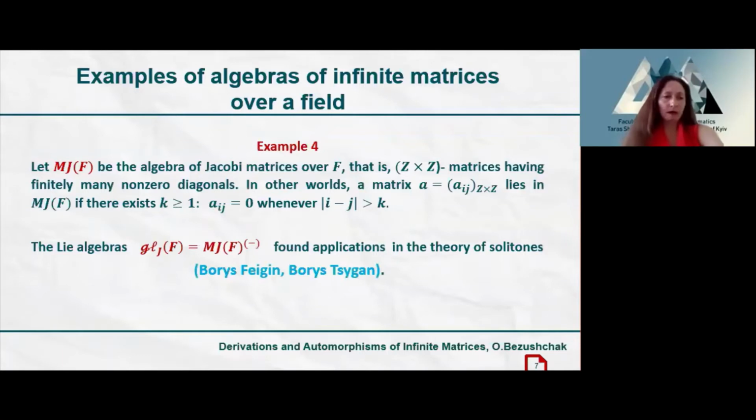The next example is the algebra of Jacobi matrices over a field F, that is Z cross Z matrices having finitely many non-zero diagonals. We also consider the Lie algebra gl sub J. Such Lie algebras found applications in the theory of solitons, and they are found in papers of Boris Feigin and Boris Tsygan.